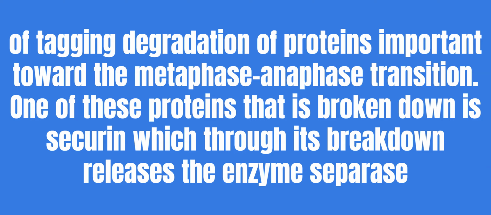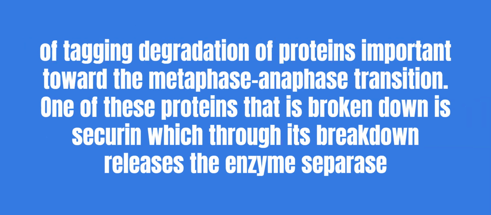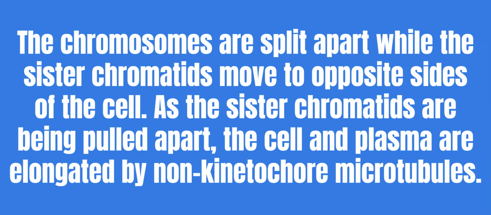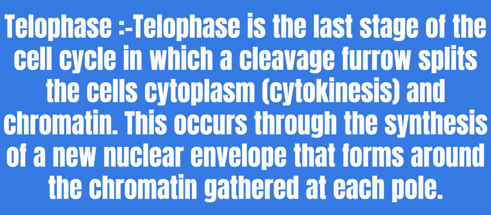One of these proteins that is broken down is securin, which through its breakdown releases the enzyme separase that cleaves the cohesin rings holding together the sister chromatids, thereby leading to the chromosomes separating. After the chromosomes line up in the middle of the cell, the spindle fibers will pull them apart. The chromosomes are split apart while the sister chromatids move to opposite sides of the cell. As the sister chromatids are being pulled apart, the cell and plasma are elongated by non-kinetochore microtubules.